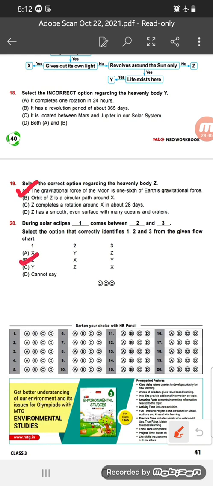Okay, option number B. Because in this flowchart picture, Z is the moon and in the solar eclipse, the moon Z comes between the sun and earth. So X is the sun, Y is the earth. So option number C is the right answer for question number 20.